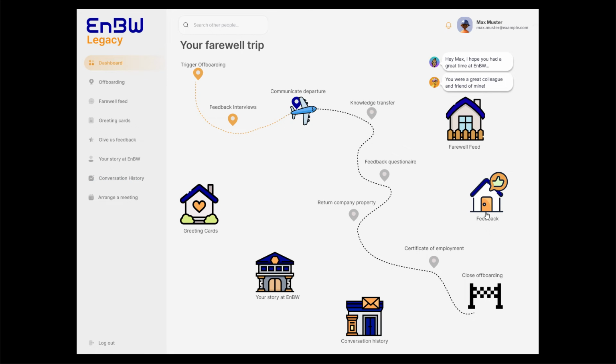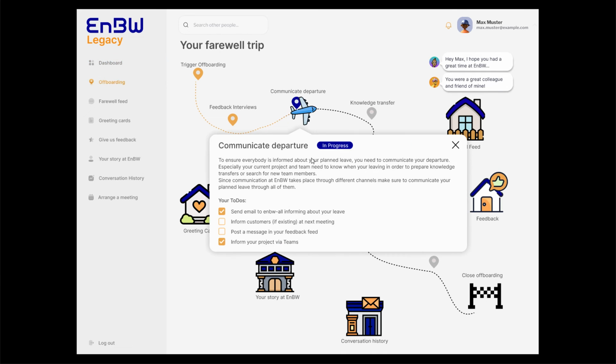These features and locations I showed right now are basically about emotion and interaction during offboarding. And of course, we also added features that should support the leaving employee when offboarding. So we've got to-dos that need to be completed by the leaving employee to complete the offboarding step.